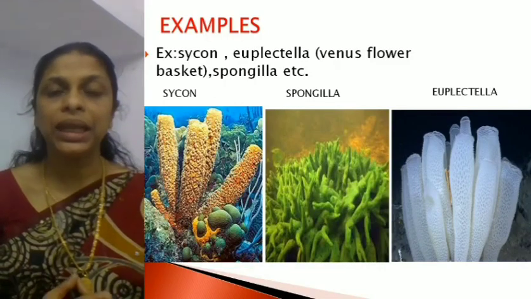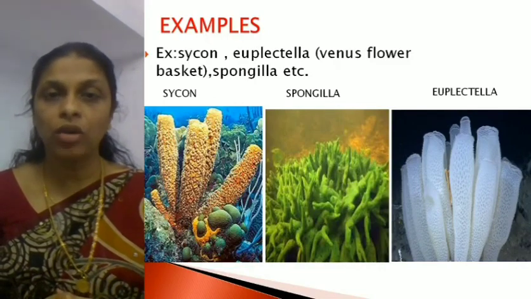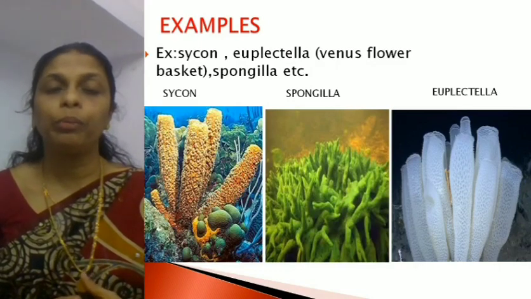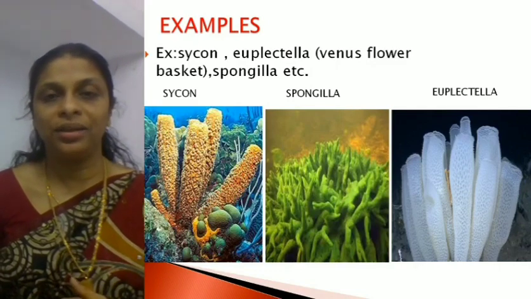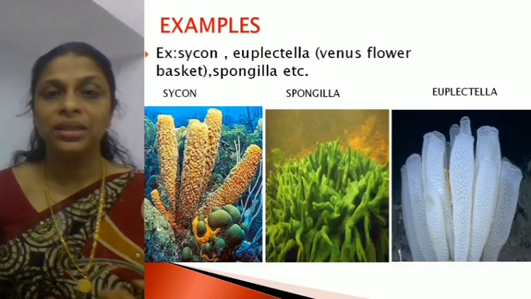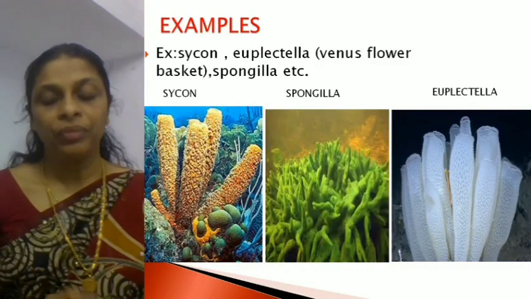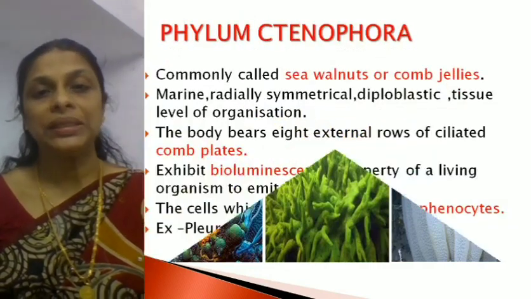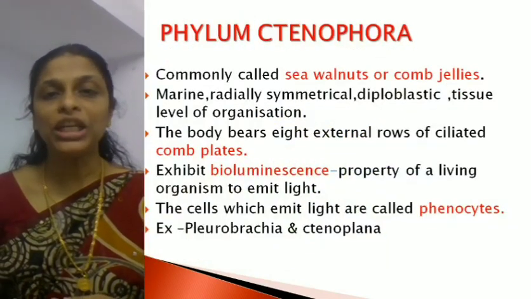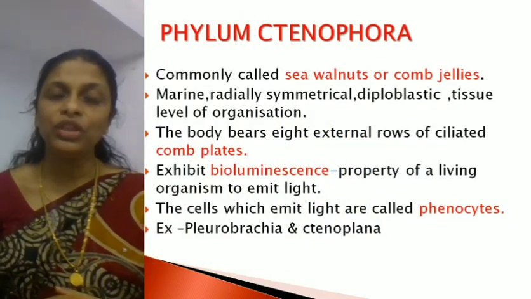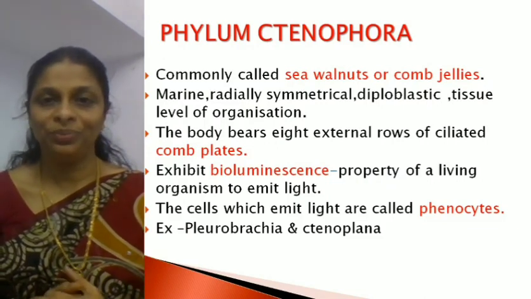Then the internal skeleton is called spicules, which are made up of calcium or silica. Examples are Scypha, Euplectella and Spongilla. Now one more phylum we will discuss today, that is Phylum Ctenophora. This is a phylum which you have not studied in your school, isn't it?